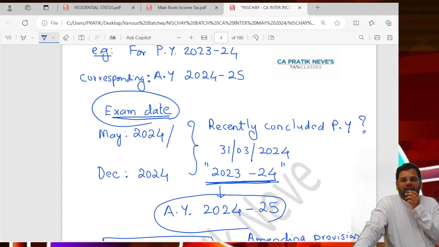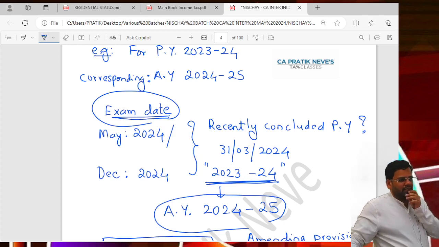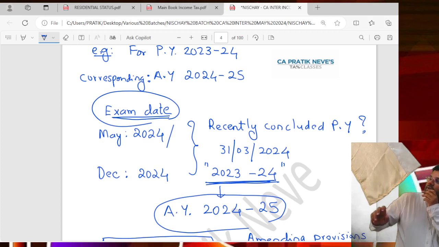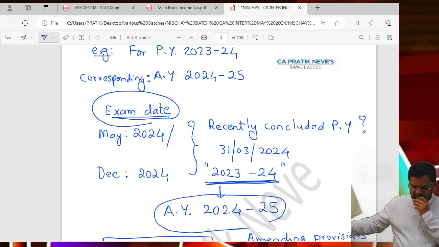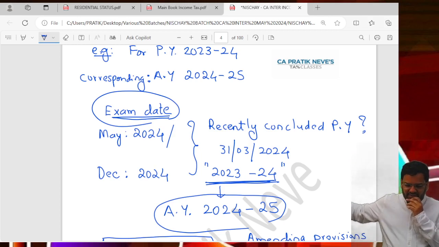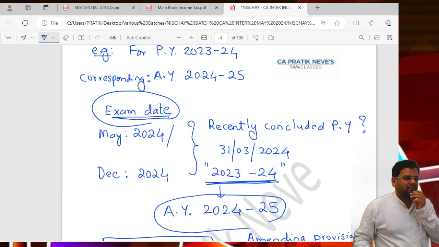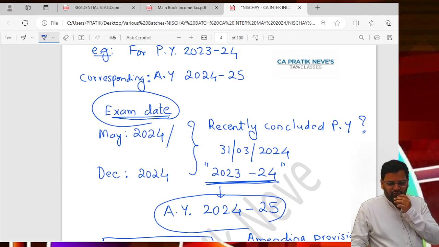So what question will you ask if your exam is in May 24? You will ask yourself, which is the recently concluded PY? You will get the answer: 31st March 24 means 23-24 is the recently concluded PY. So AY will be 24-25.